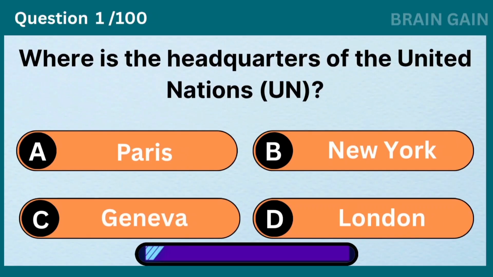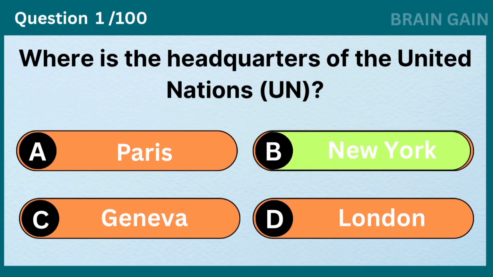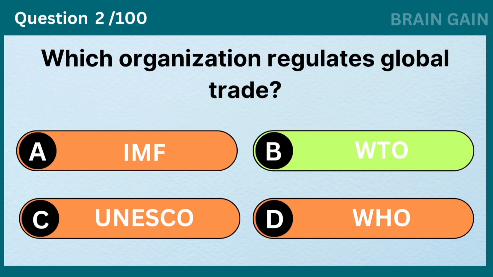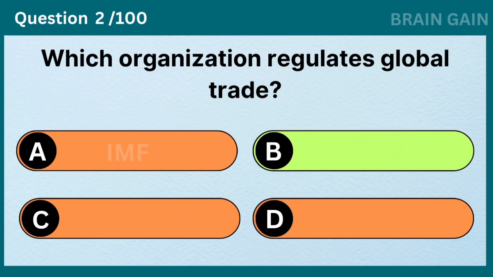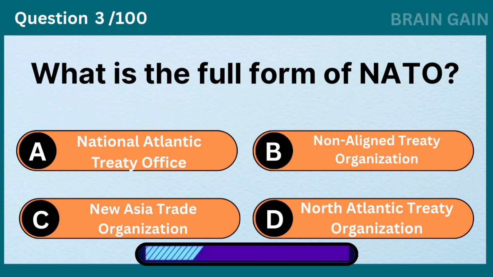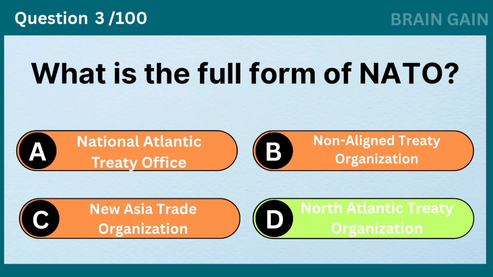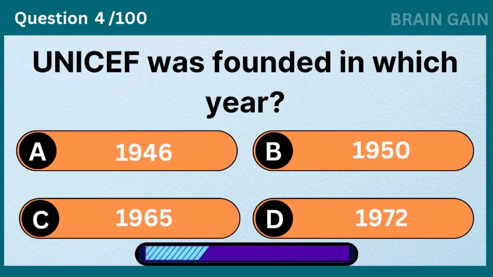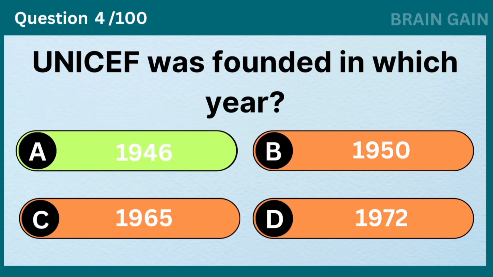Where is the headquarters of the United Nations? New York. Which organization regulates global trade? World Trade Organization. What is the full form of NATO? North Atlantic Treaty Organization. UNICEF was founded in which year? 1946.